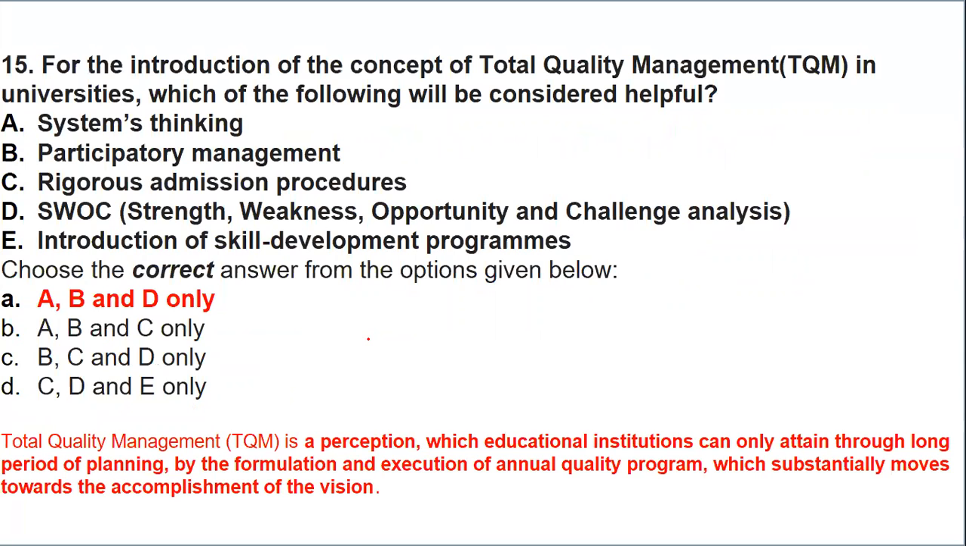As I said, it takes into consideration every aspect of your work. Participatory management, without that it is difficult to tell. And then you have the SWOT analysis, that is strengths, weaknesses, opportunities, and challenges, which will help you to give a total understanding of the improvement of quality. So total quality management in education is nothing but a perception through which educational institutions can attain, with the help of planning, quality programs, and sustainability, the vision or the goal that has been decided.